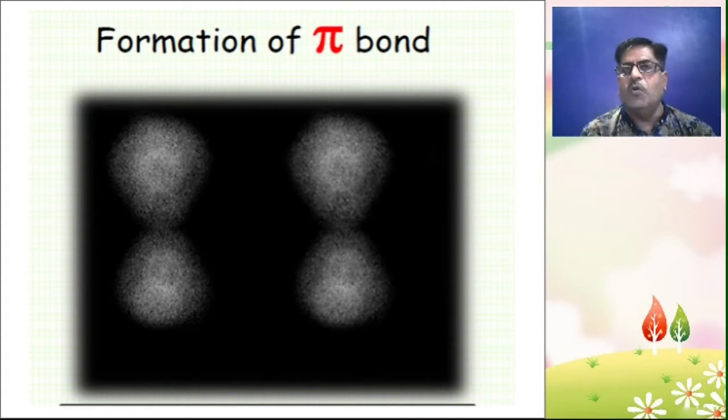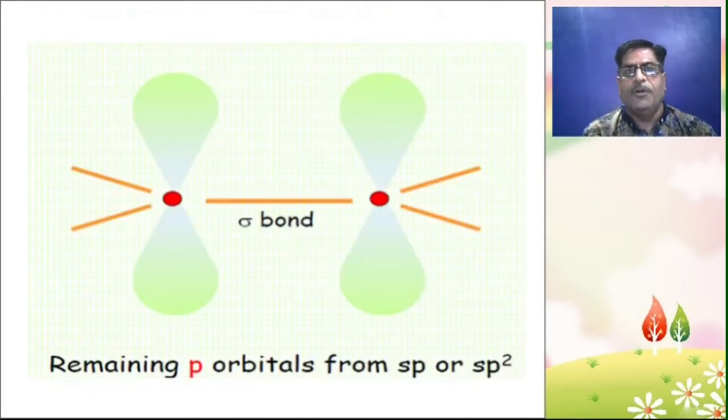Now the formation of a pi bond. Along the internuclear axis, when there is head-to-head overlapping of orbitals, a sigma bond is formed, and when there is sidewise overlapping, a pi bond is formed. The remaining p orbitals from sp or sp2 hybridization, through this sidewise overlapping, will form a pi bond.